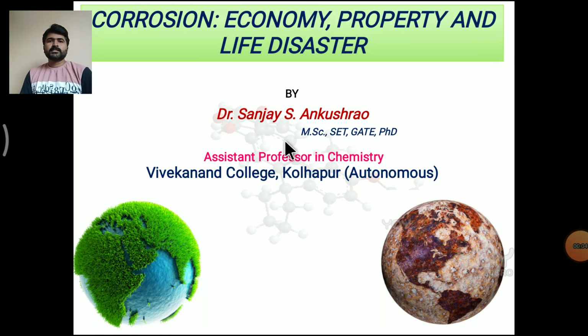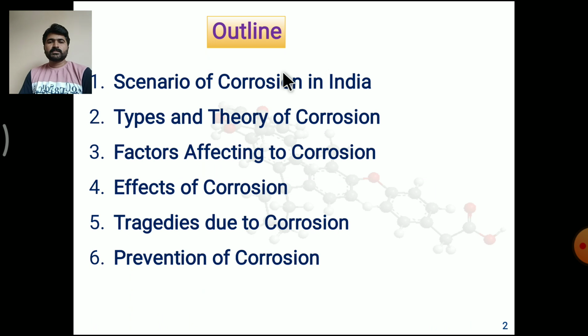In this session, we are going to understand how corrosion can be a cause for economic, property, and life disaster. So this is the outline of my talk. We will discuss the scenario of corrosion in India, types and theory of corrosion, factors affecting corrosion, effects of corrosion, some tragedies that happened due to corrosion, and the prevention of corrosion. Let us discuss one by one.